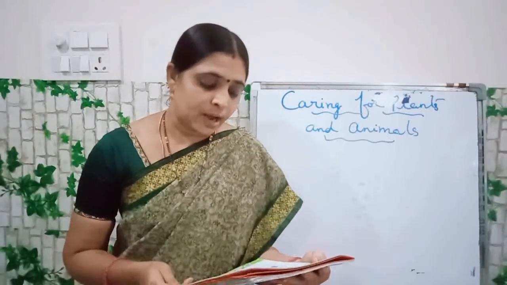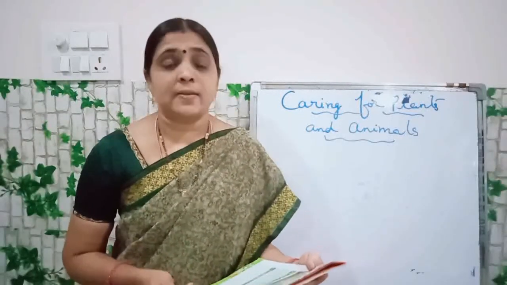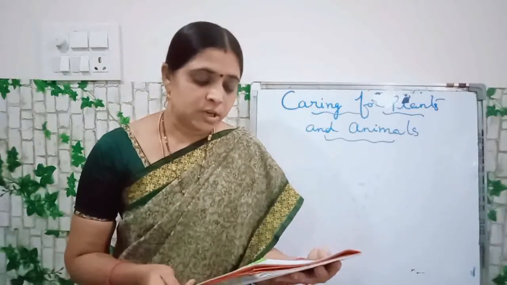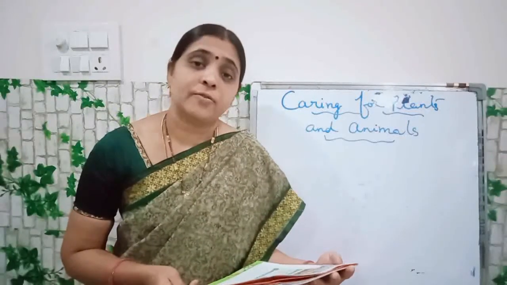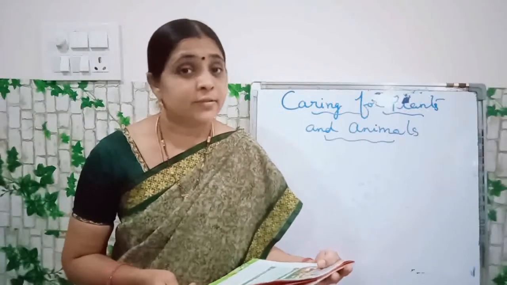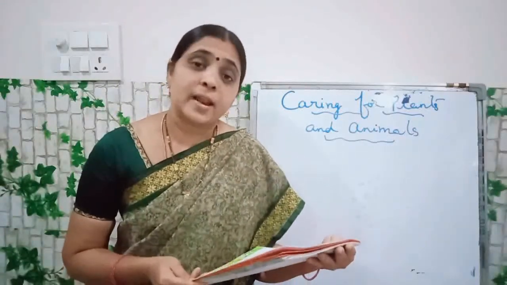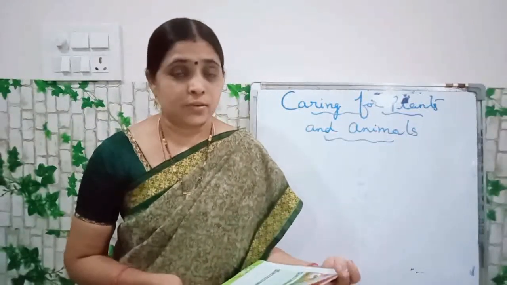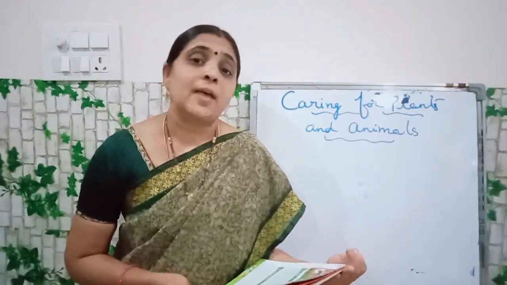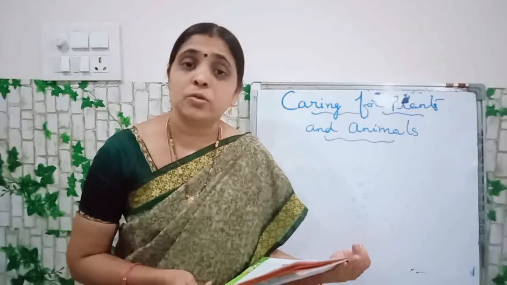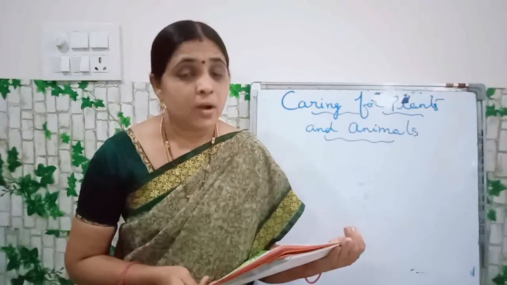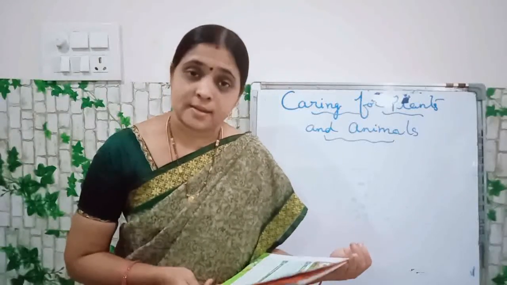We have learned about the different places, D-I-F-F-E-R-E-N-T different places, P-L-A-C-E-S places in our surroundings. Surroundings spelling, S-U-R-R-O-U-N-D-I-N-G-S.